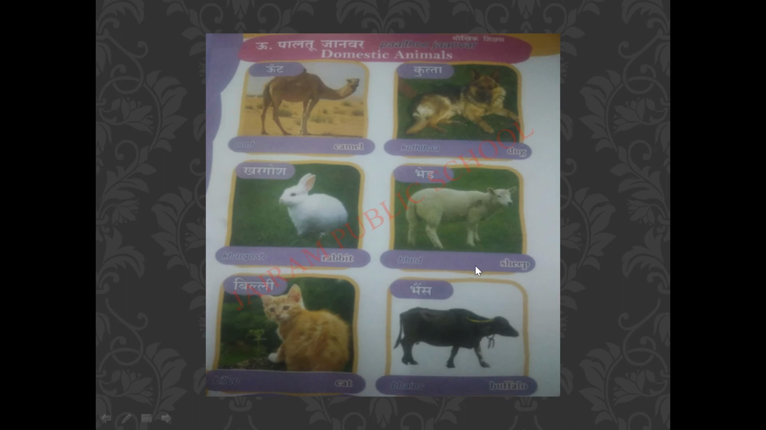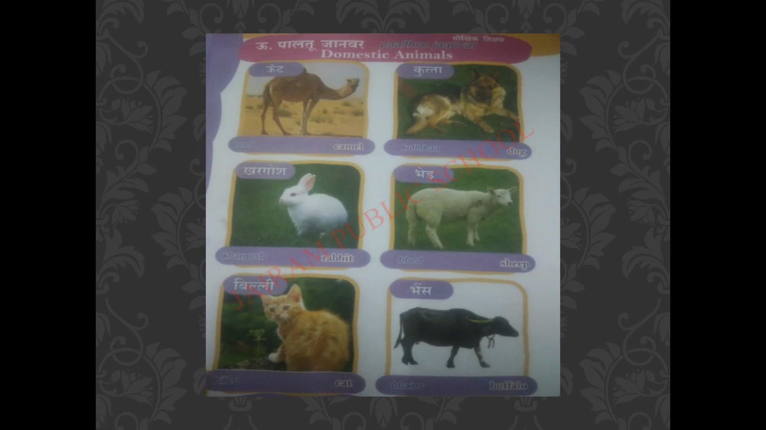Next we have bed. Bed means what? Sheep. Bed. Sheep. Next we have billy. Cat. Billy means what? See the picture given here. What is the picture given here? A picture of a cat, isn't it? For cat, you should say in Hindi billy. Bi-l-li. Billy. Cat.